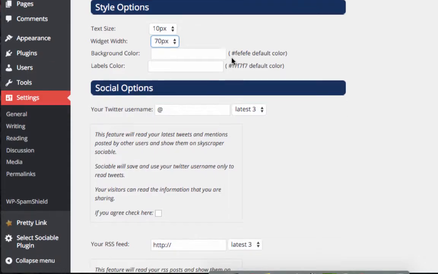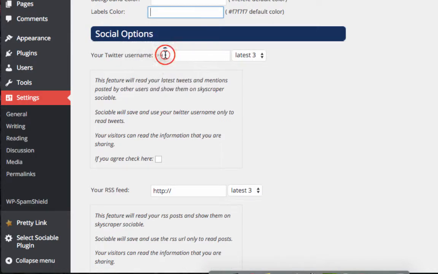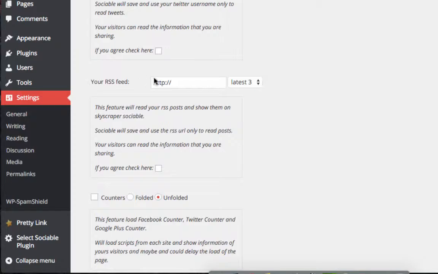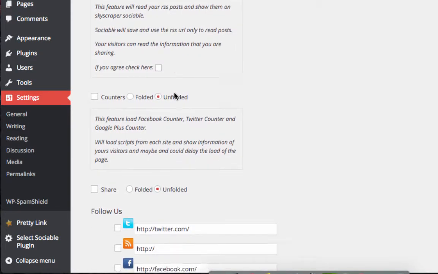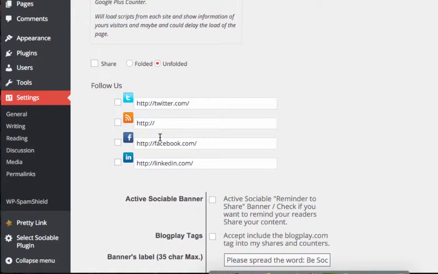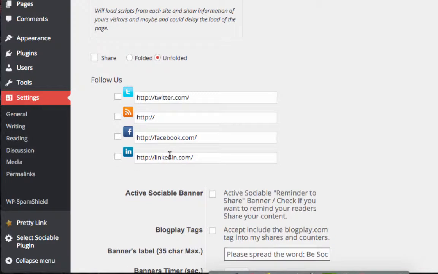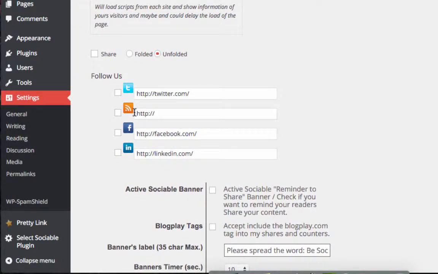Okay, and then it goes down here. If you want to change your color, you want to change the labels, and then you add in your Twitter name. You add in your RSS feed if you have one. Towards the bottom, you can add in your Facebook, your LinkedIn, your RSS feed or your Twitter, and you can use them this way here. You're following whoever pushes the button. Not only will they be sharing it, but they'll be following your website.